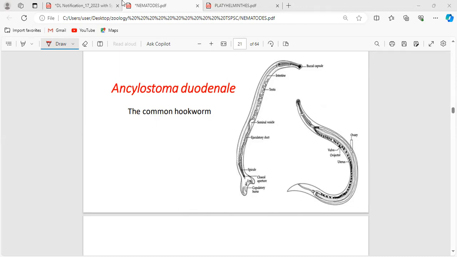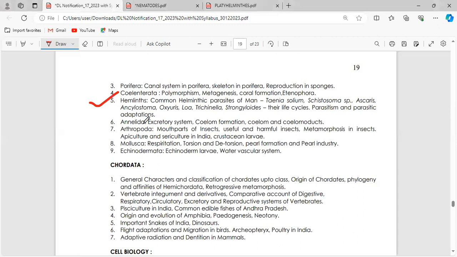See, these are all the list of parasites we know, and again I'm repeatedly stressing the point: focus on the common name and focus on the host, whether it is digenetic or monogenetic. And what are all the diseases they cause, what is the intermediate host, what are the larval stages growing inside the primary host, and what are the larval stages growing inside the secondary host. These are all important.